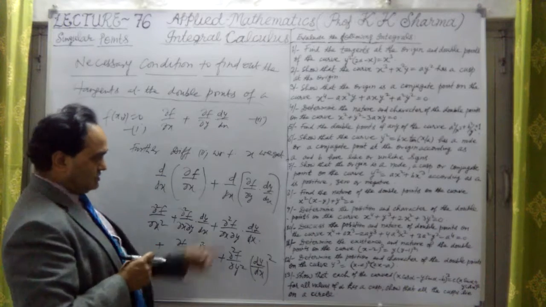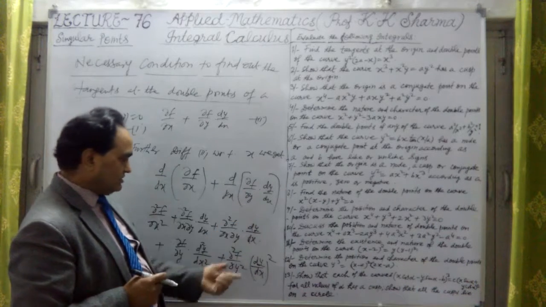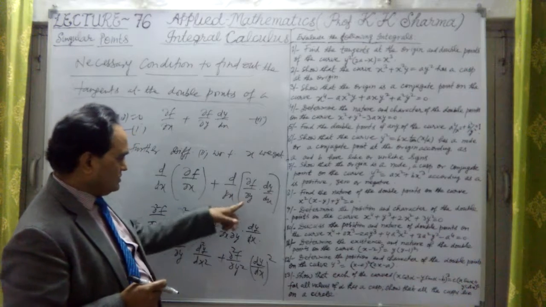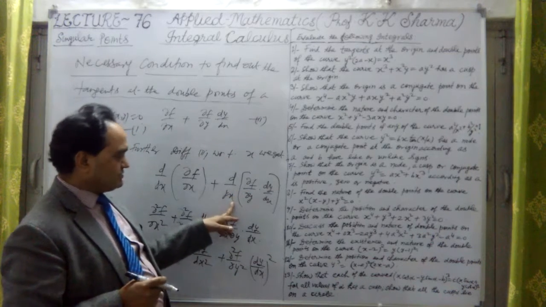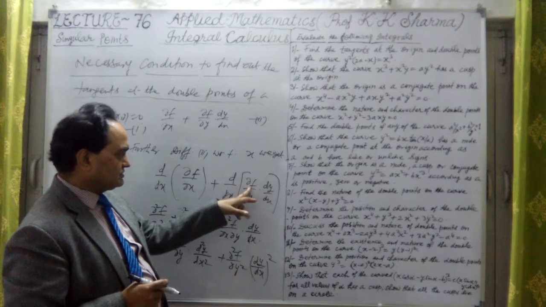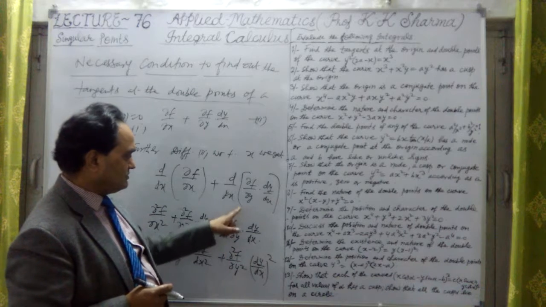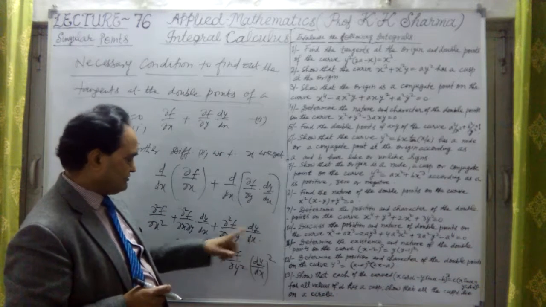So this is differentiated in three terms. Now try to understand. The first one we have differentiated with respect to x, the first function, the second as it is. So this is del square f upon del x del y, with dy/dx as it is.